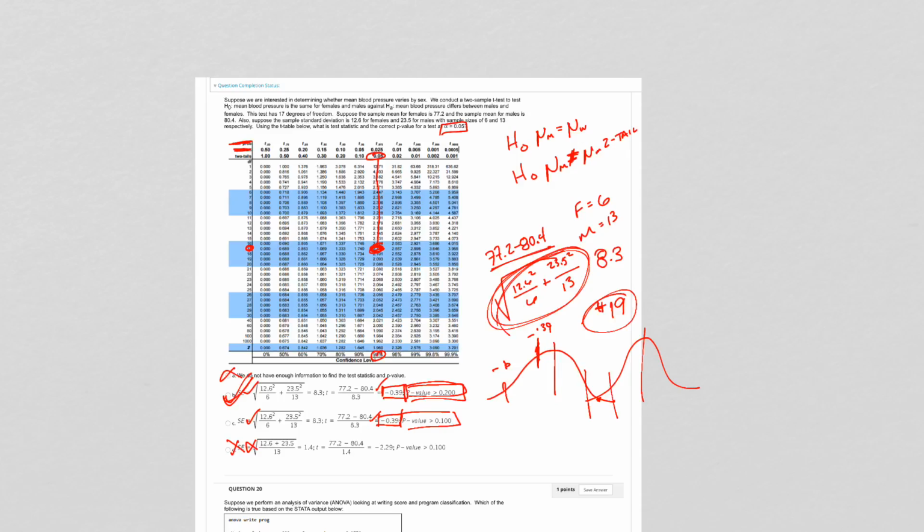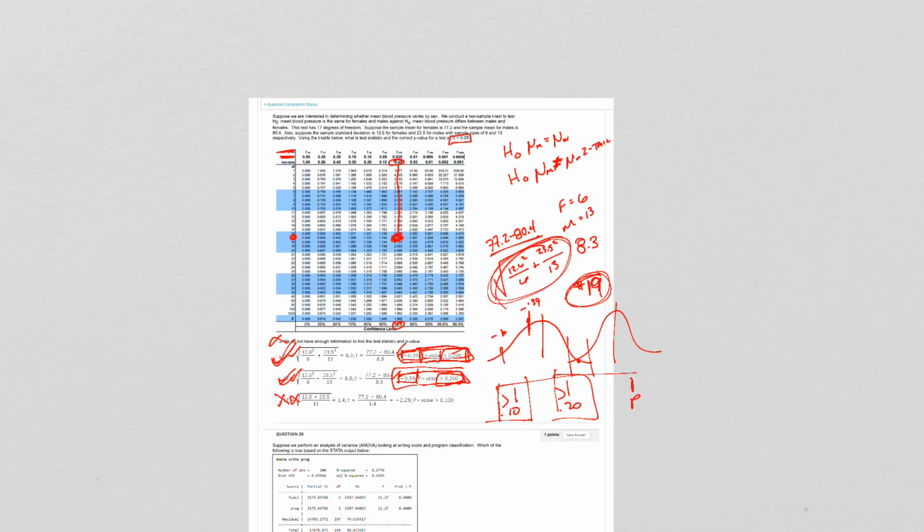All right, so both of these answers are correct, 18 or 19, because a p-value greater than 0.10 and a p-value greater than 0.20 come to the same thing, right? If this is 0.10 and this is 0.20, and our p-value is over here, this is true, and this is true. It is greater than that, greater than that. So I'm going to give everybody credit for question number 19 as well. So I did the other question and then this question.